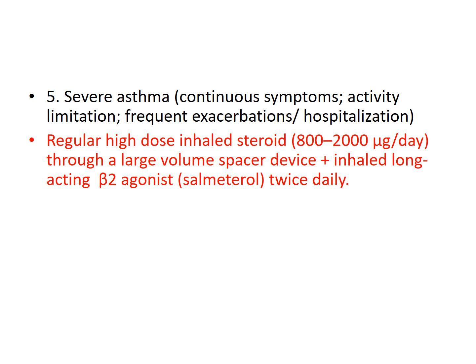Next is severe asthma. What is severe asthma? There are continuous symptoms present in the patient, causing limitation of day-to-day activities, and frequent exacerbations and hospitalization are also seen. In such cases, we give a higher dose of inhaled corticosteroids through spacers. Along with that, we give the long acting beta 2 agonist, twice daily. This will help to reduce the exacerbations and the hospitalization.